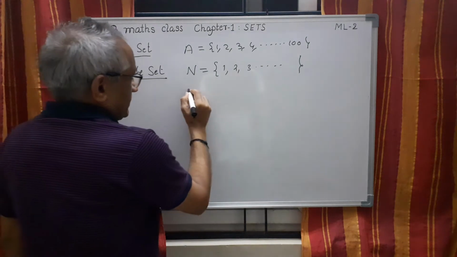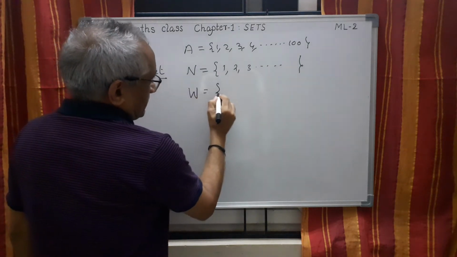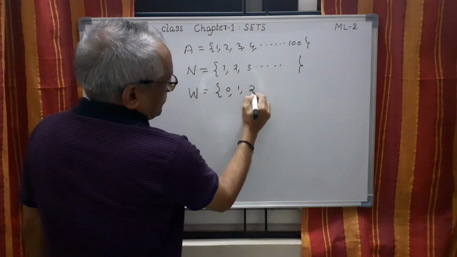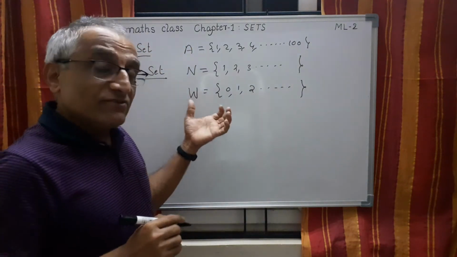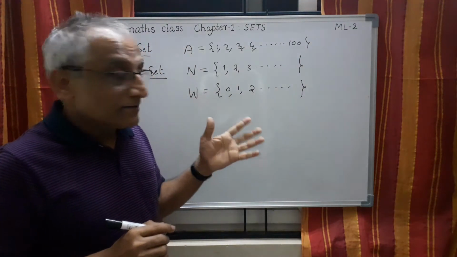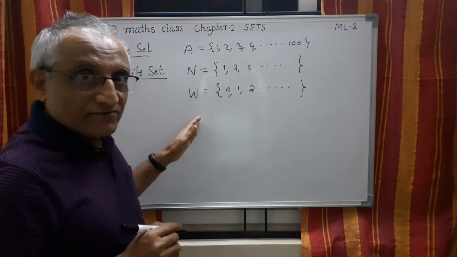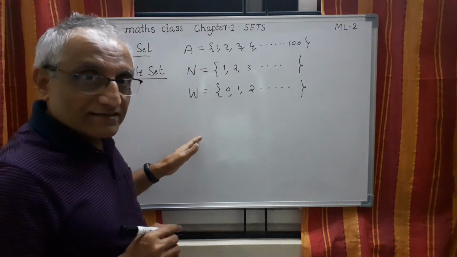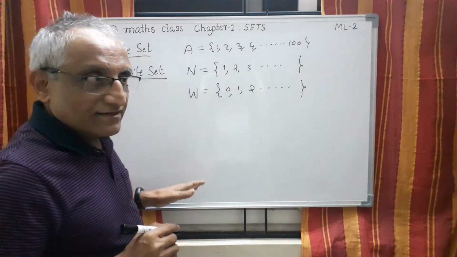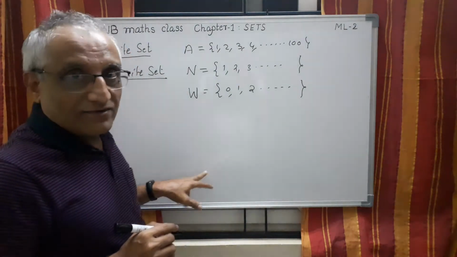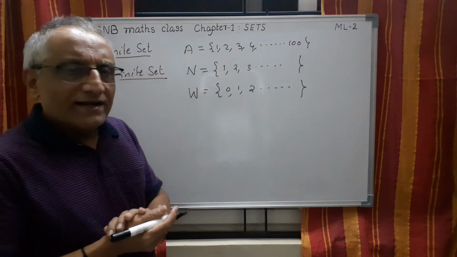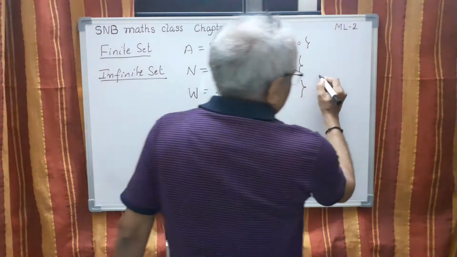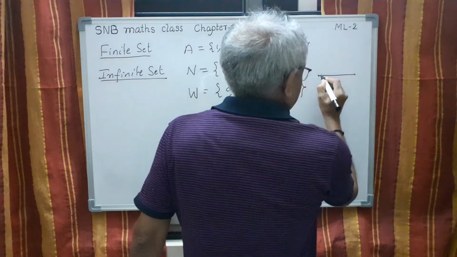Like this, if you take W, the set of whole numbers, 0, 1, 2, etc. So in mathematics, we have come across several such infinite sets, not one. Similarly, next Z, the set of integers, the set of rationals, the set of irrationals, then combining, R. All these are infinite sets. And in geometry, you take any line segment, for example.